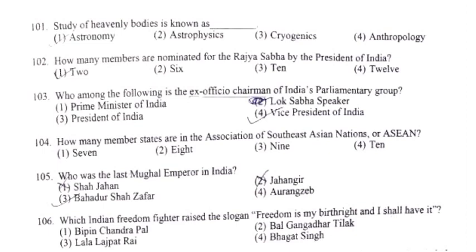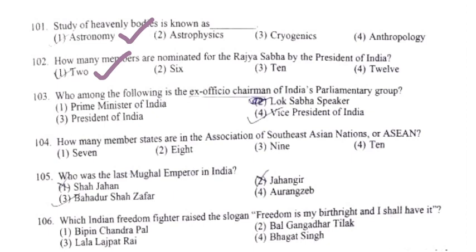So the first one is, study of heavenly bodies is known as dash. So it is basically known as astronomy. Then how many members are nominated for the Rajya Sabha by the President of India? It is 2 members are nominated.